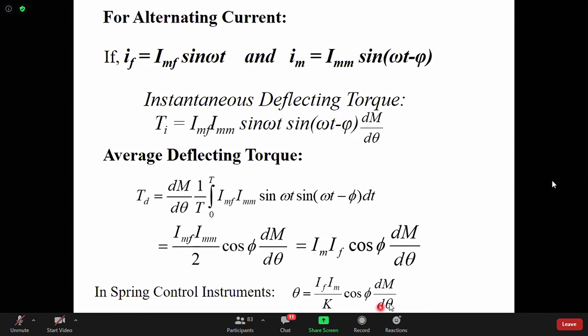So theta is this one. Any other question? Okay. So this is the key thing. That means if two fluxes interact, then there can be a deflecting torque, and that torque will be proportional to phi 1 into phi 2, that is the RMS values of the flux, into cos phi. This is the very key thing that I have derived.